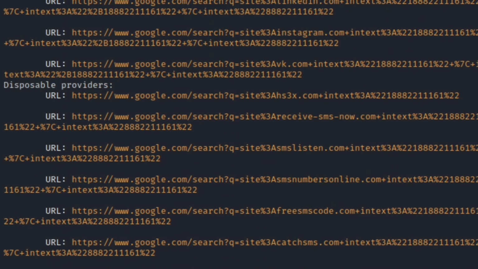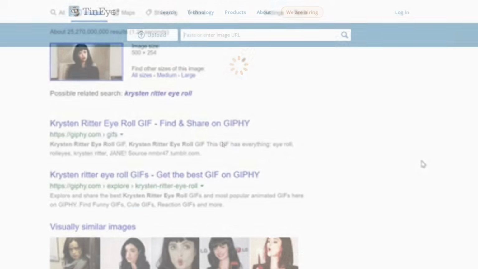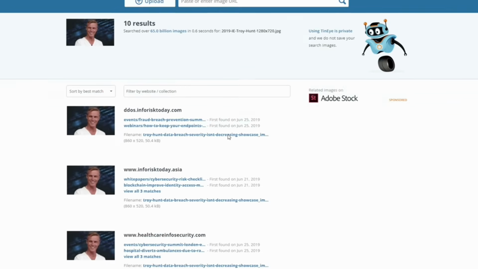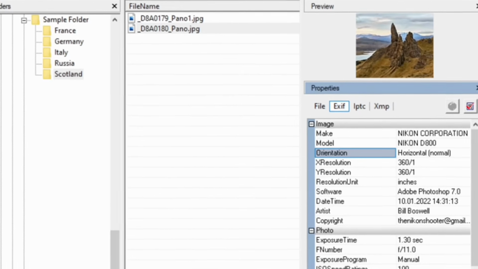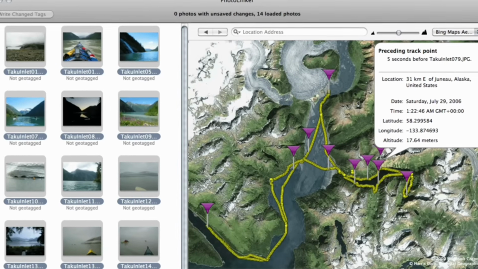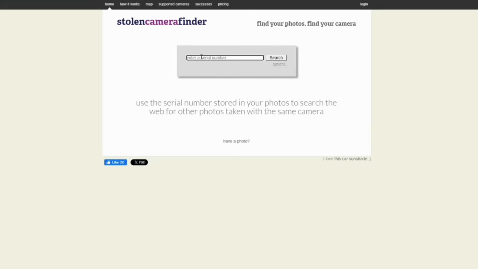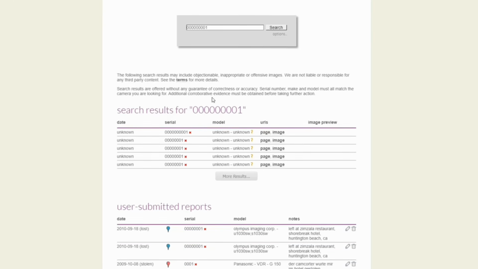Now imagine you have a photo. Upload it to Google Images or TinEye. You will see everywhere that image has appeared online. But here's the part nobody tells you about. That photo might contain EXIF data: the camera model, the date, even the GPS coordinates of where it was taken. Use ExifTool or exifdata.com to read it. Use stolencamerafinder.com to see if the same camera was used elsewhere. And if you want to wipe that data before sharing a photo, exifpurge.com or verexif.com.